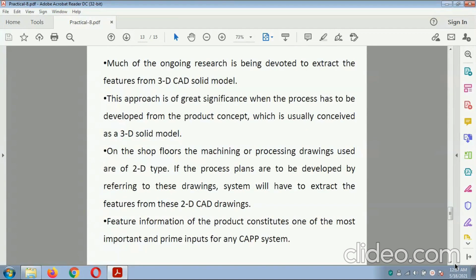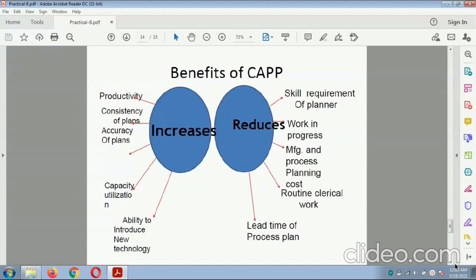Most of the ongoing research is devoted to extracting features from 3D CAD solid models. This approach is of great significance when the process has to be developed from the product concept, which is usually conceived as a 3D solid model. On the shop floor, the machining or processing drawing is usually 2D. If process plans are to be developed by referring to this drawing, the system must extract features from these 2D CAD drawings. The feature information of the product constitutes one of the most important and prime inputs for the CAPP system.